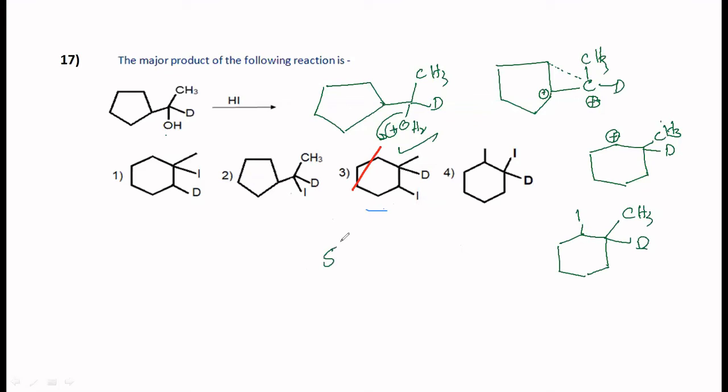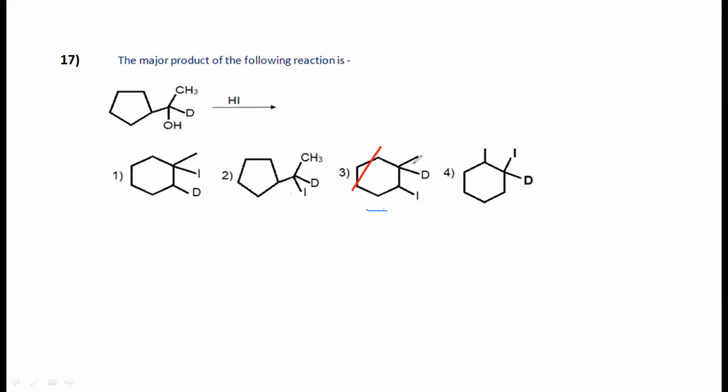Always when you have a 5-membered ring and a carbocation, if there is any choice to become 6-membered, it happens. So you should look for that, because a 6-membered ring is a little more stable than a 5-membered ring. And therefore your correct option is option 3. Fine. Let's move on to the next question.